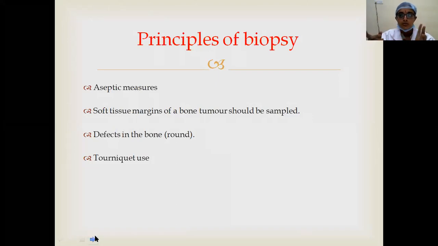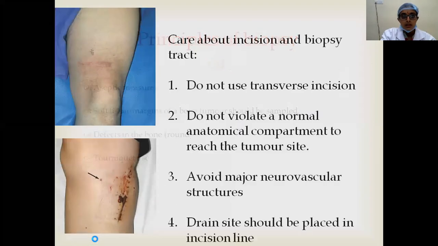So to prevent this, these are the precautions which we have to take while using a tourniquet. First thing, the limb should not be exsanguinated, and second thing, the hemostasis should be secured before closing the wound, and before that the tourniquet should be deflated before closure.